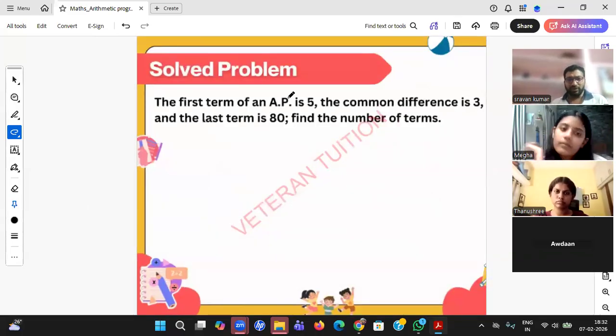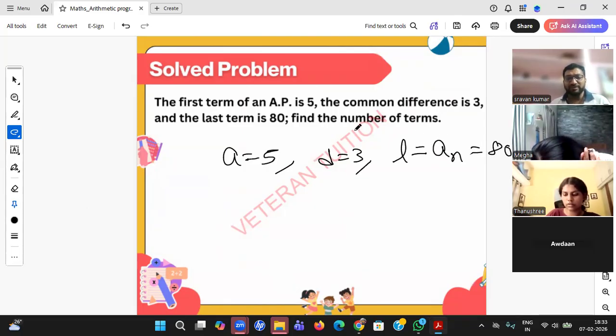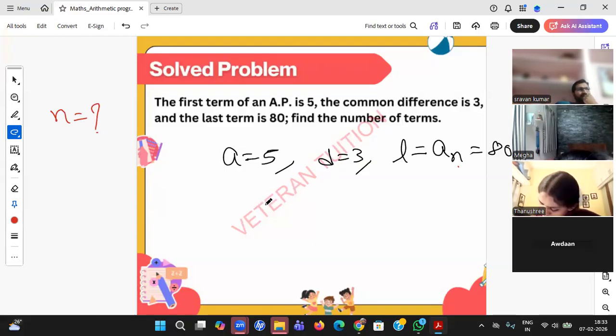First term of an AP is 5. The common difference is 3. The last term is 80. So whenever he is giving L as 80, you just take A of n equal to 80. Now he is asking the number of terms, so number of terms is nothing but n. Find out, students, what is the formula connecting A of n, A and D, so that you can also get n. Last term, nth term, 25th term, 100th term, directly you take it as A of n.